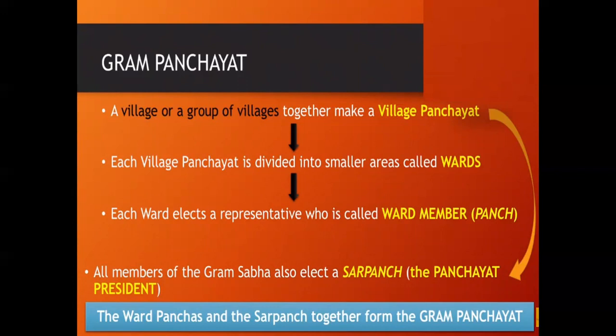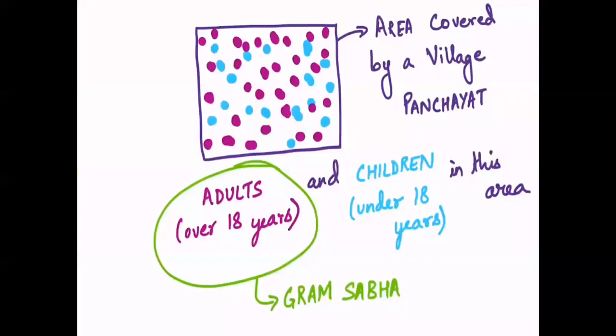So the Panchayat and the Sarpanch together form the Gram Panchayat. Understood? So Gram Panchayat has the Panchs as well as the Sarpanch together. If you have not understood that, there is an easy way to understand. Let's see on the screen. Suppose we consider that purple rectangle is the area covered by a village panchayat.